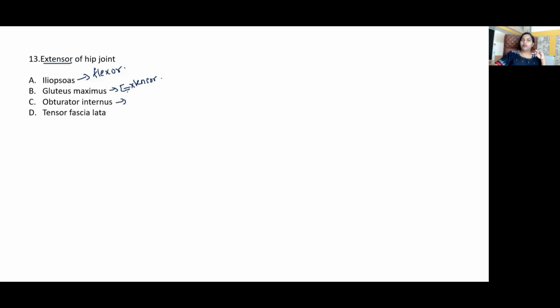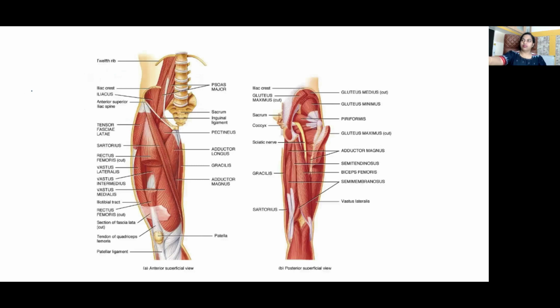Obturator internus, obturator externus, and the other short muscles in the gluteal region, the piriformis, the superior and inferior gemelli, and the quadratus femoris, all of them are the short lateral rotators. Okay. Gluteus maximus also causes lateral rotation of the hip. Tensor fascia lata and gluteus medius and minimus, all of them are abductors and medial rotators of the hip joint. Okay, so the answer is gluteus maximus. Okay.